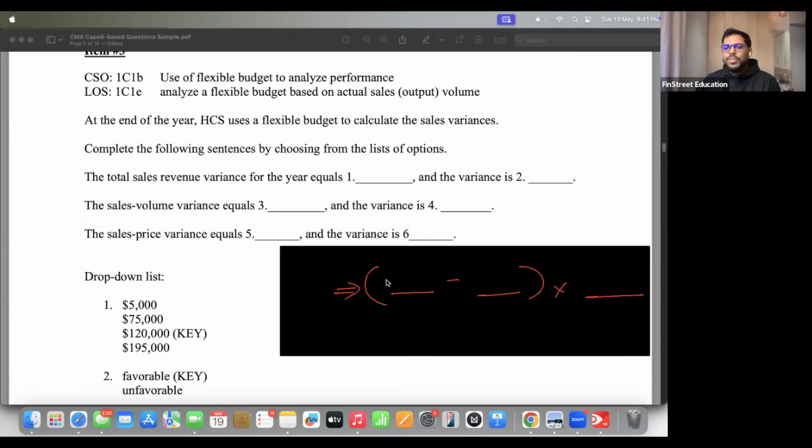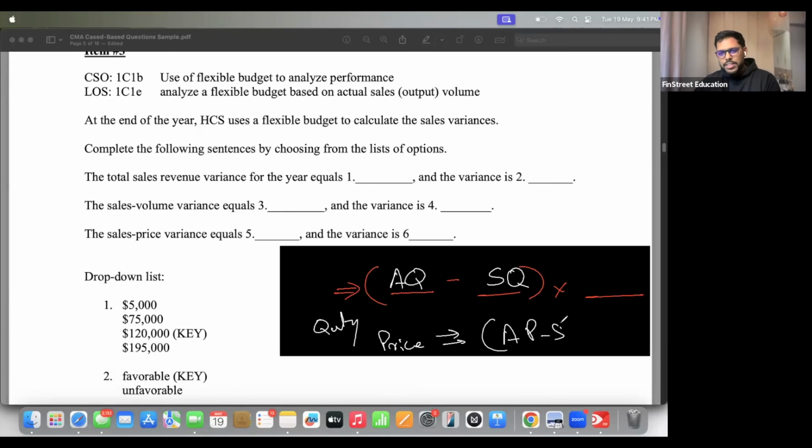Whenever it's quantity, what numbers do we deal with? अगर quantity variance है, so it's always AQ minus SQ. Always remember, okay? We had discussed this in the class. Whenever it's price variance, please remember, this will be AP minus SP. Always remember.